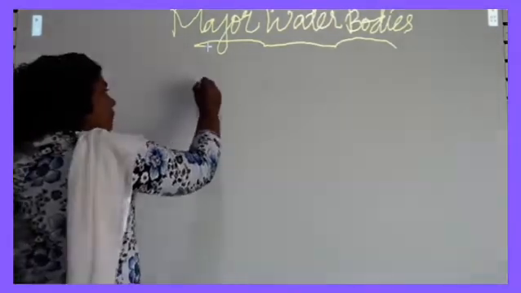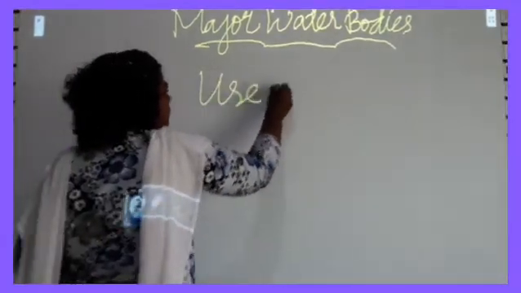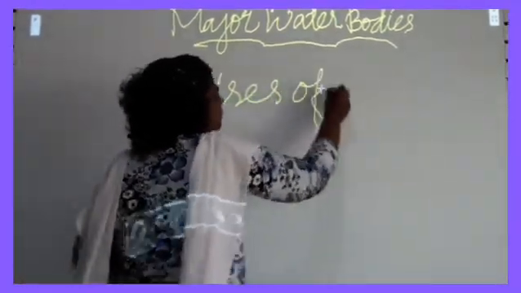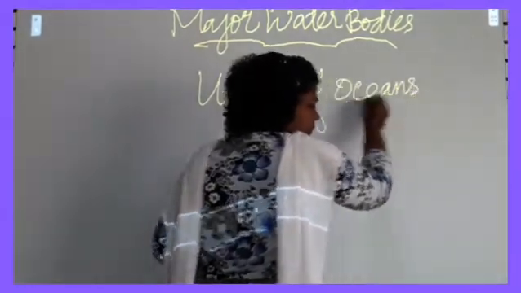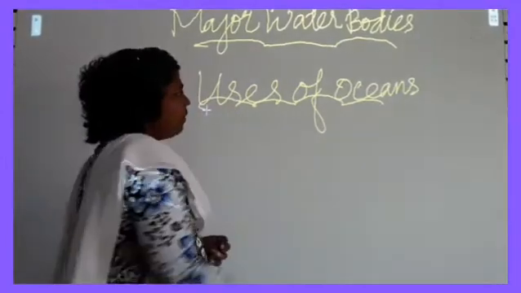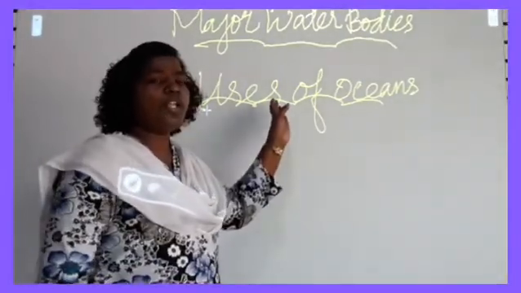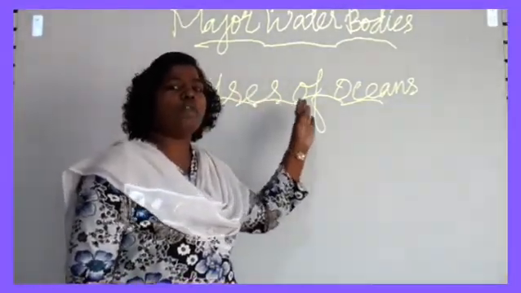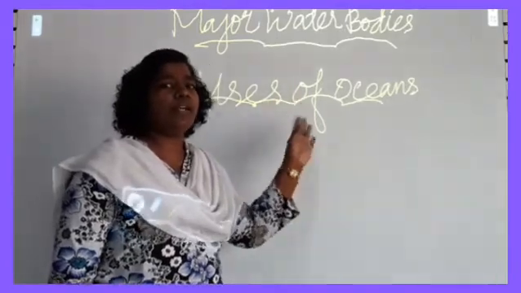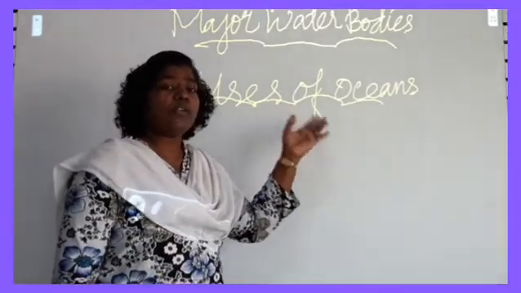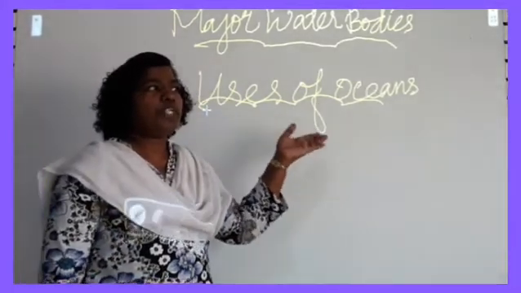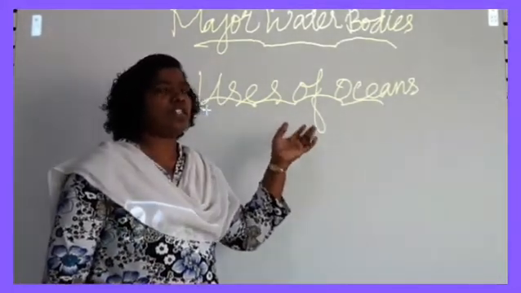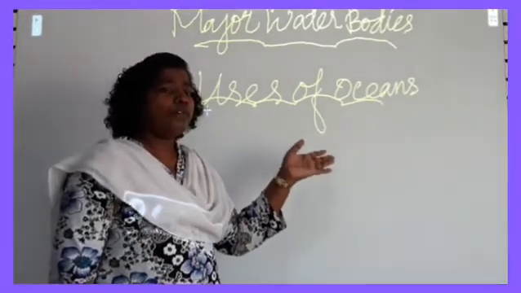Now we will see what are the uses of water bodies. These water bodies are the storehouse of oils and minerals. Many petroleum-like things are extracted from the bed of oceans.